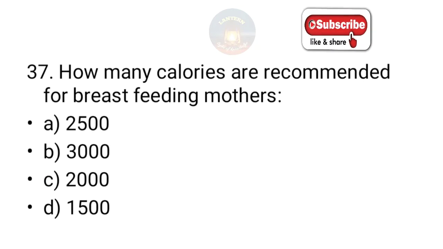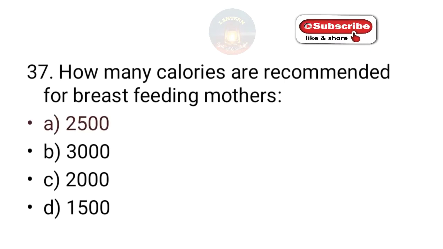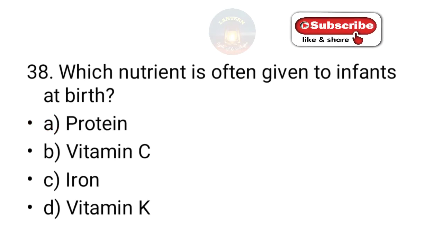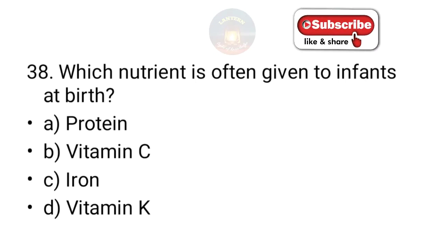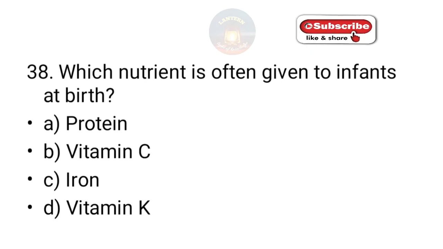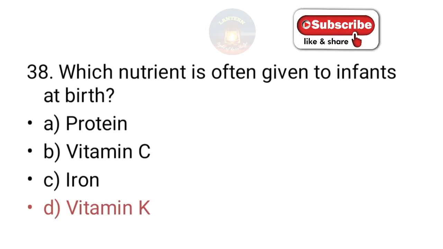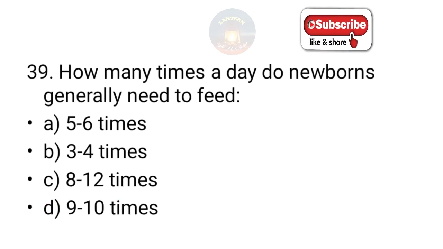How many calories are recommended for breastfeeding mothers? 2500, 3000, 2000, 1500. So the answer is 2500. Which nutrient is often given to infants at birth? So at birth, which nutrient is given? Protein, vitamin C, iron, vitamin K. So we are giving an IM injection of vitamin K at birth to prevent bleeding tendencies.